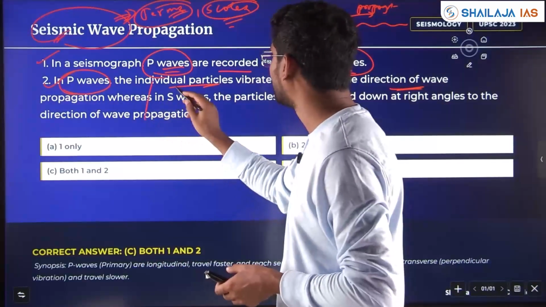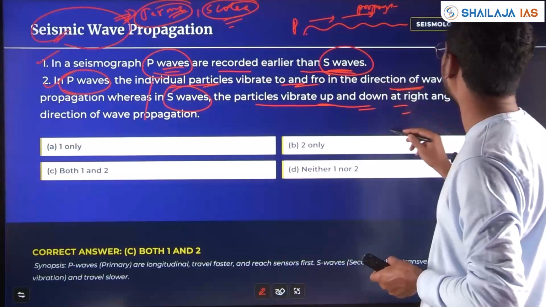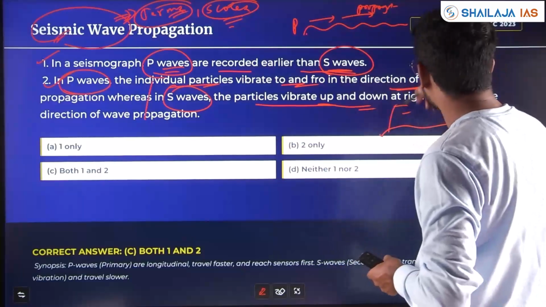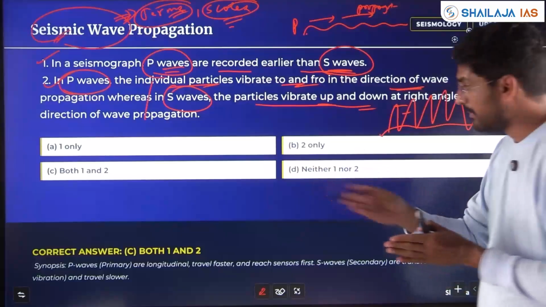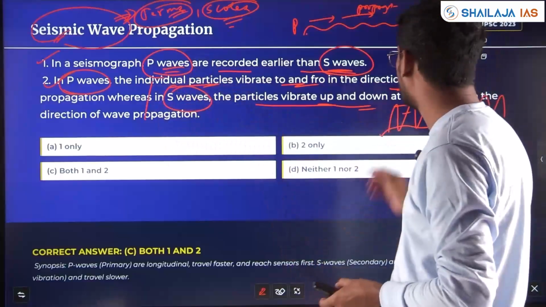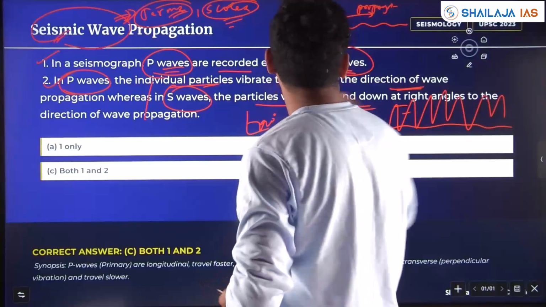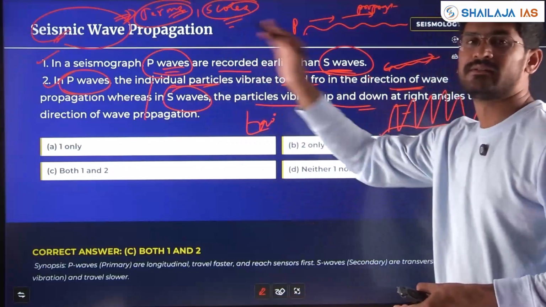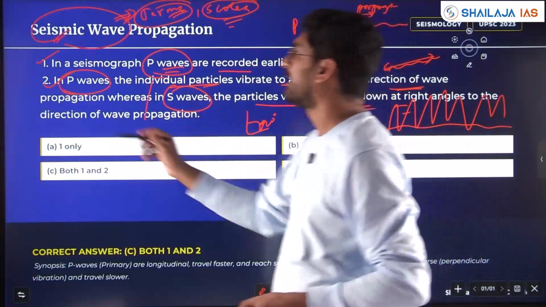Whereas S waves, the particles vibrate up and down at the right angle. If waves are going like this, vibration will be like this, 90 degree to the propagation of the wave. So S wave has a 90 degree. Here it has 0 or 180 degree, normally 0 degree in the direction of the wave. So both the statements are correct.